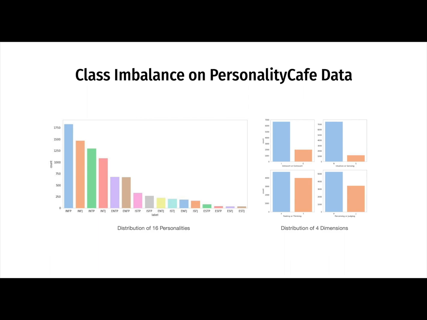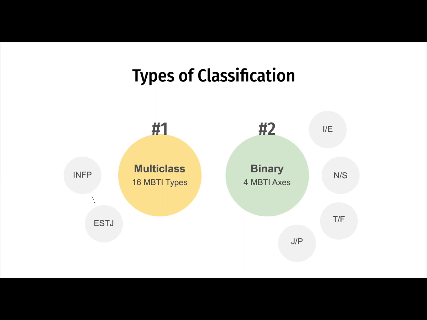INFP has the most data at 1.8k rows, while the lowest is ESTJ at only 39 rows. Even after splitting up the labels into 4 dimensions, a class imbalance still exists for some dimensions, especially the IE and NS axes. As seen previously, there is a pertaining class imbalance issue in the dataset.